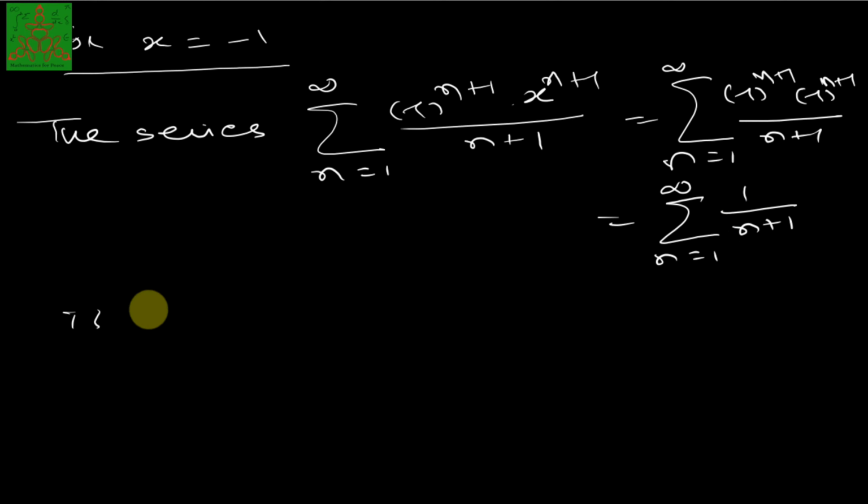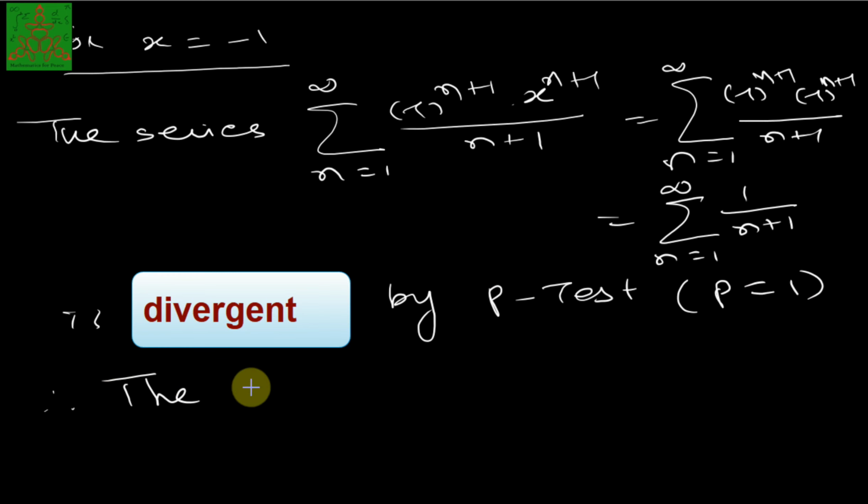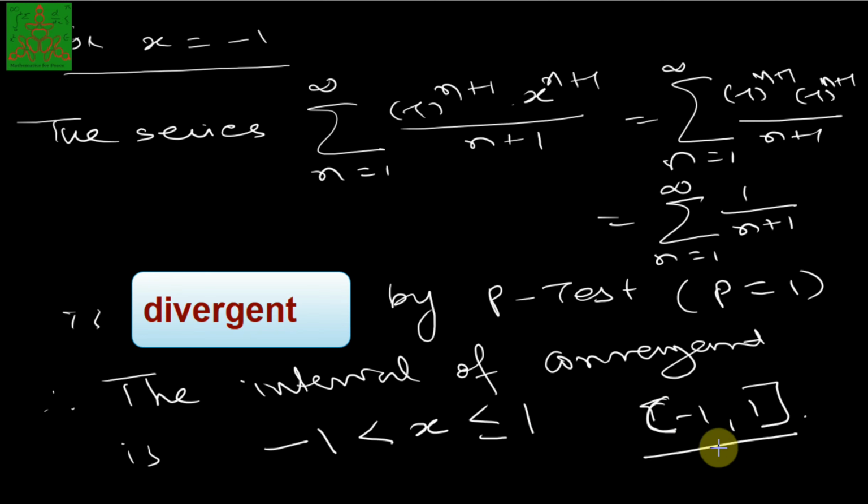It is divergent, by the p-series test, because here the value of p is 1. Therefore, the interval of convergence: for -1 it is not convergent, and for 1 it is convergent. So the open interval -1 to the closed interval 1 is your interval of convergence, and the radius of convergence is 1 for this example.